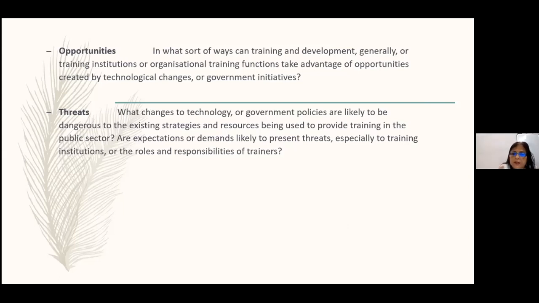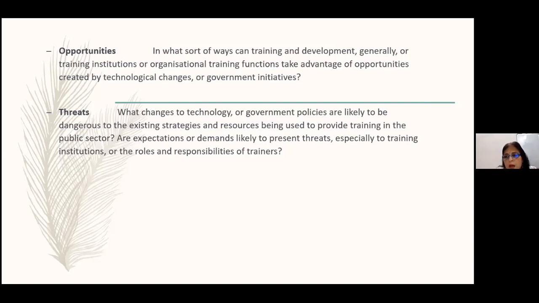Similarly, threats are something from the outside. Threats could be: are changes to technology or government policies likely to be dangerous to the existing strategies and resources being used to provide training in the public sector? Are expectations or demands likely to present threats, especially to training institutions or the roles and responsibilities of trainers?